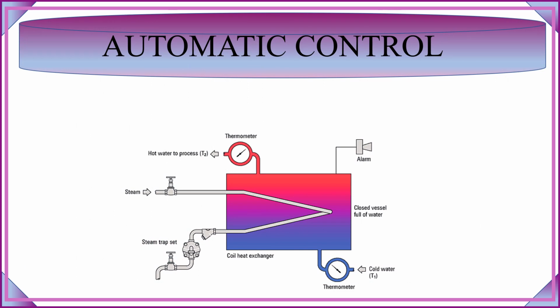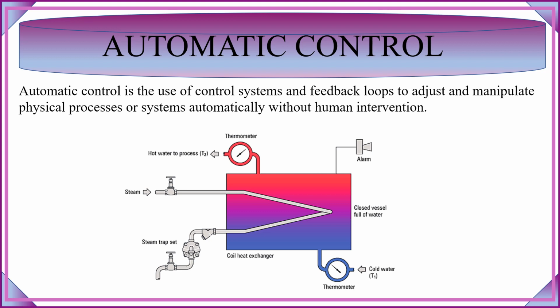Let me explain to you what is automatic control. Automatic control is the use of control systems and feedback loops to adjust and manipulate physical processes or systems automatically without human intervention. Through the following figure, I will explain automatic control in an easier way.